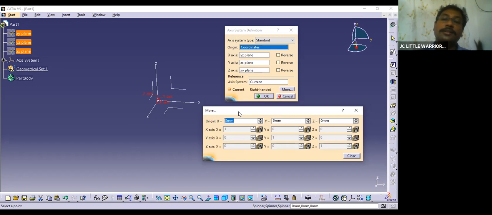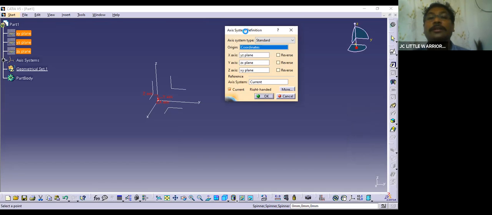Once the part is designed, then you are going to call it into the assembly. Then if you maintain this orientation and the coordinates exactly, then it's going to come and sit in exact position. Okay, that we'll see later.